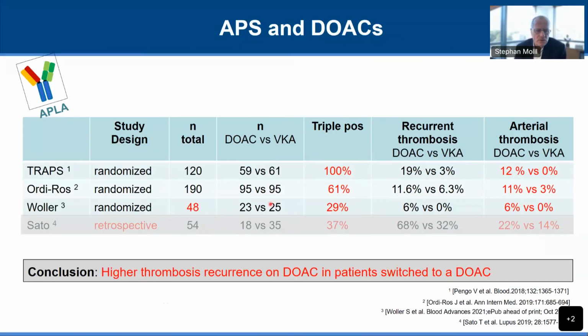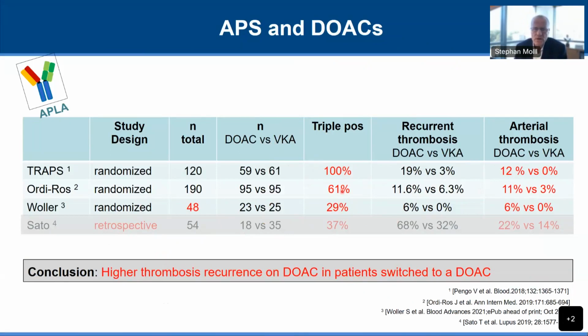So the conclusion really in APLA syndrome is a higher thrombosis recurrence on a direct oral anticoagulant in patients who were on a vitamin K antagonist who have been switched to a DOAC, and this is mostly due to the triple positive patients.